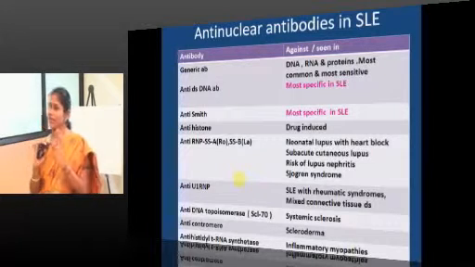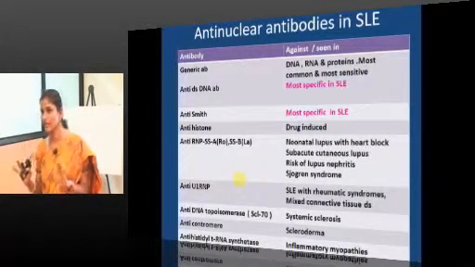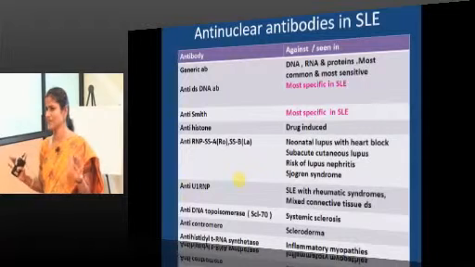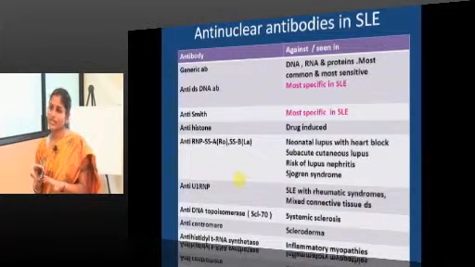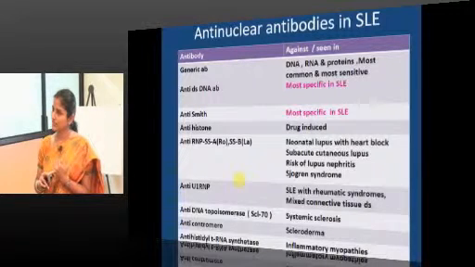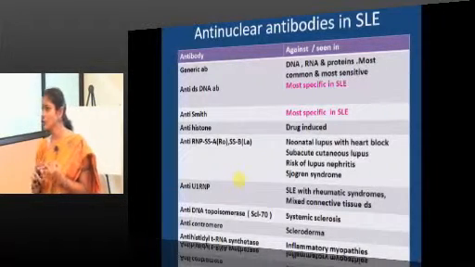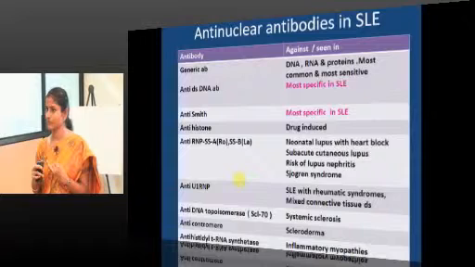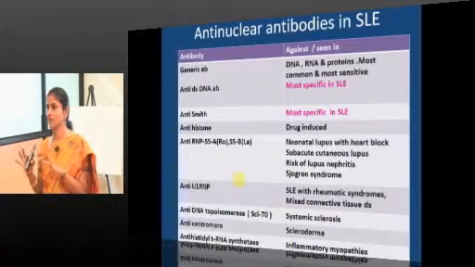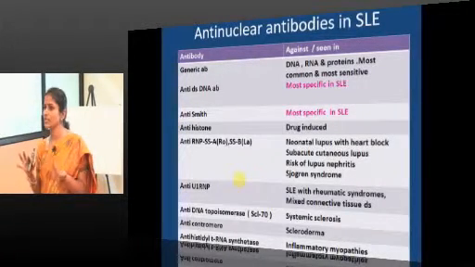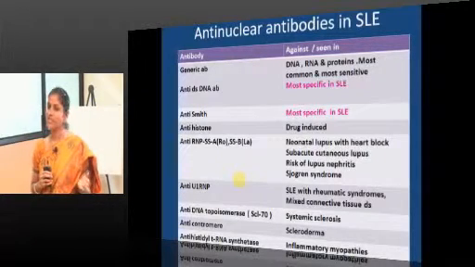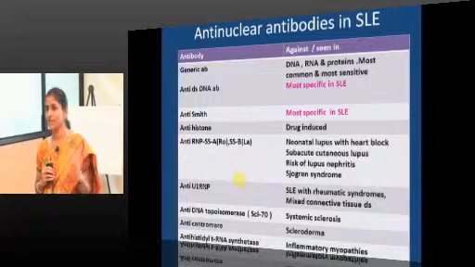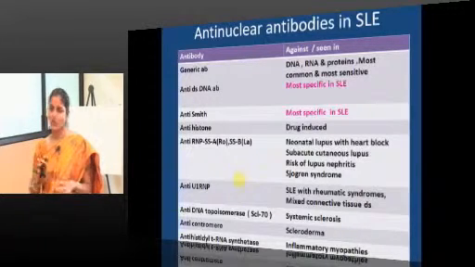See, anti-nuclear antibody is the most commonly present antibody in SLE. Again, it is the most non-specific antibody rather. Then the most specific antibodies include anti-Smith and anti-double stranded DNA. Of the two, which is more specific? Smith specific, S for S. So, of the two, it is Smith antibody that is specific for SLE, and anti-histone antibody for drug induced, and